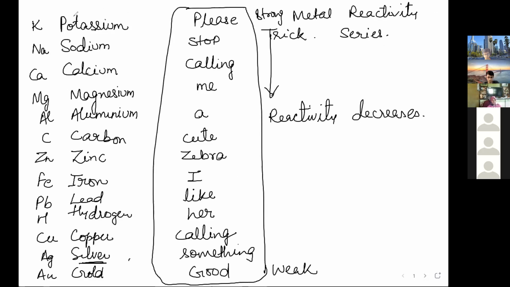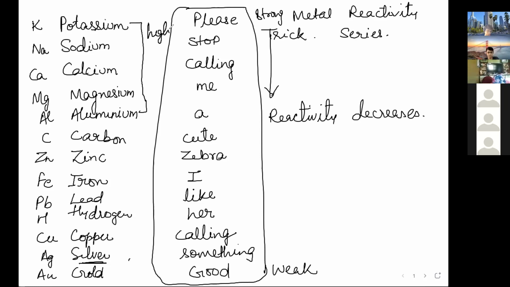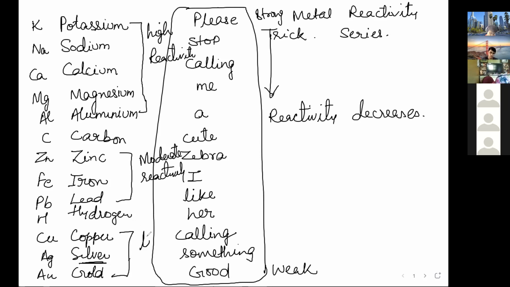This is how we use the metal reactivity series. In this series, these are reactive metals, or metals of high reactivity. Then we have metals of moderate or medium reactivity, and these are metals of low reactivity.